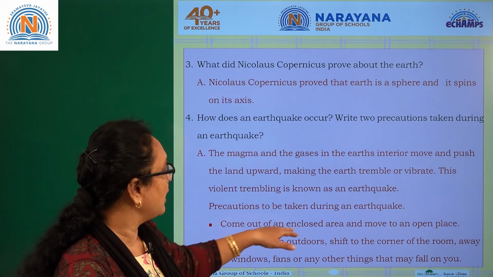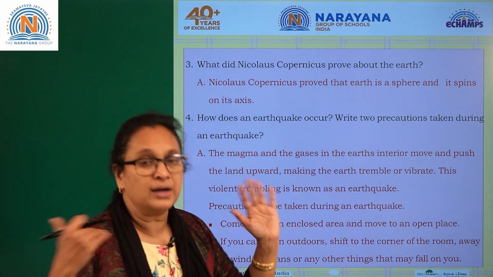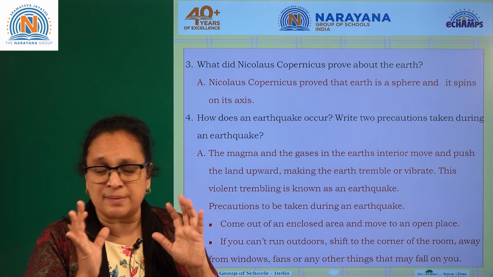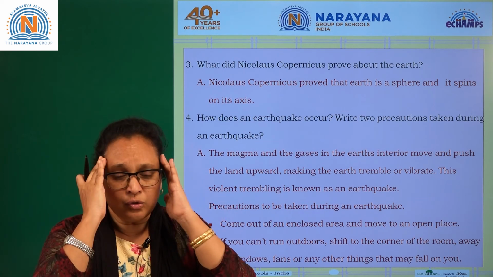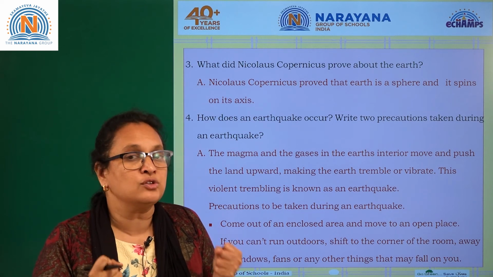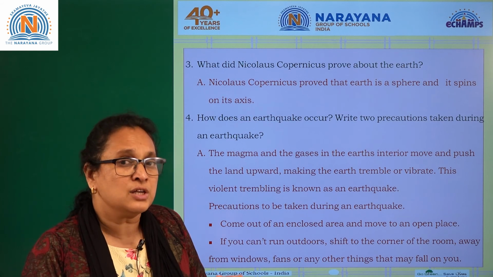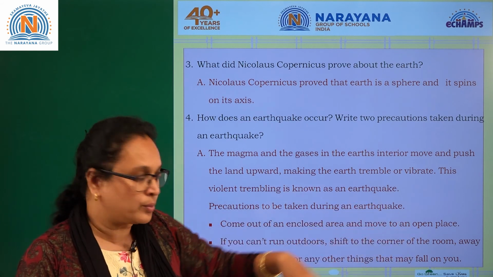If you can't run outdoors, shift to the corner of the room. If something happens suddenly, your mind stops giving you signals, so at least you need to relax and think what you are supposed to do. If you can't come out from your houses, at least see where the corner of your room is.